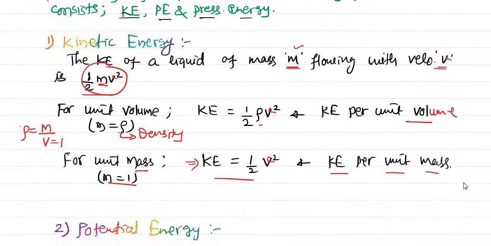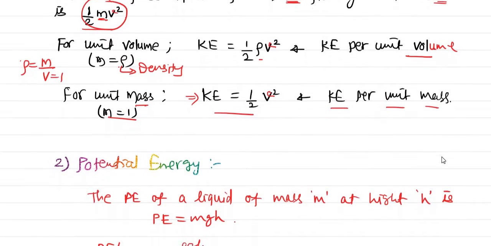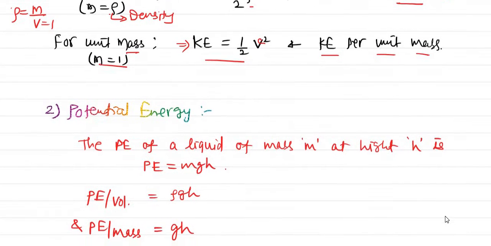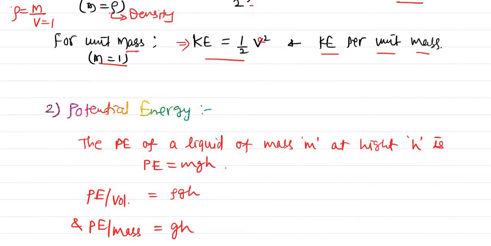Now let us go to the potential energy, again per unit mass. When a mass of liquid is at height h from the ground surface, we know that if m is the mass and the height of that fluid is h, then the potential energy can be written as mgh: mass into acceleration due to gravity into height from the ground surface. So mgh is the potential energy.